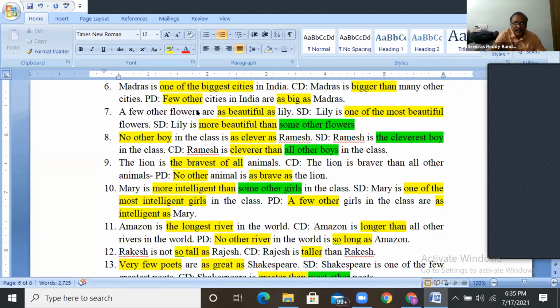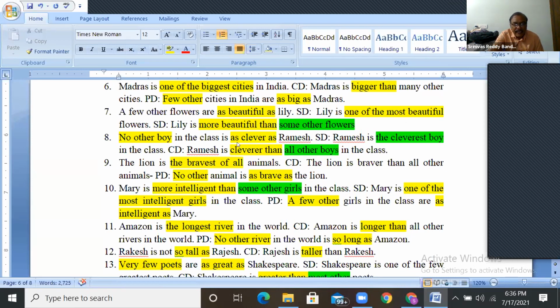A few other flowers are as beautiful as the lily. So the lily is one of the most beautiful flowers. One of them. The lily is more beautiful than some other flowers. When there is "some other", here it is "a few other". Here "one of them". So they may give it like this to confuse us.